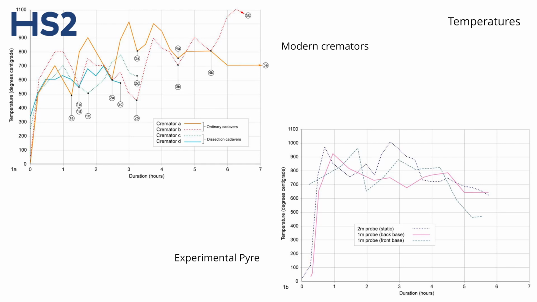You will notice there's a lot of variation over time and whereabouts we're taking the readings on the pyre as to the temperature achieved. This is because there's wind and the wind's blowing the air from side to side, cooling parts of the pyre, heating other parts up. You get hotter temperatures towards the top, cooler towards the bottom because hot air rises. But what you will note is that the overall temperatures that we're working with are the same both on the pyre and in modern cremators. Now, as Anglo-Saxon glass would have melted within the same range of temperatures that we're seeing here, dependent on the additives to give it colour, then that's why we would expect to see melted glass.